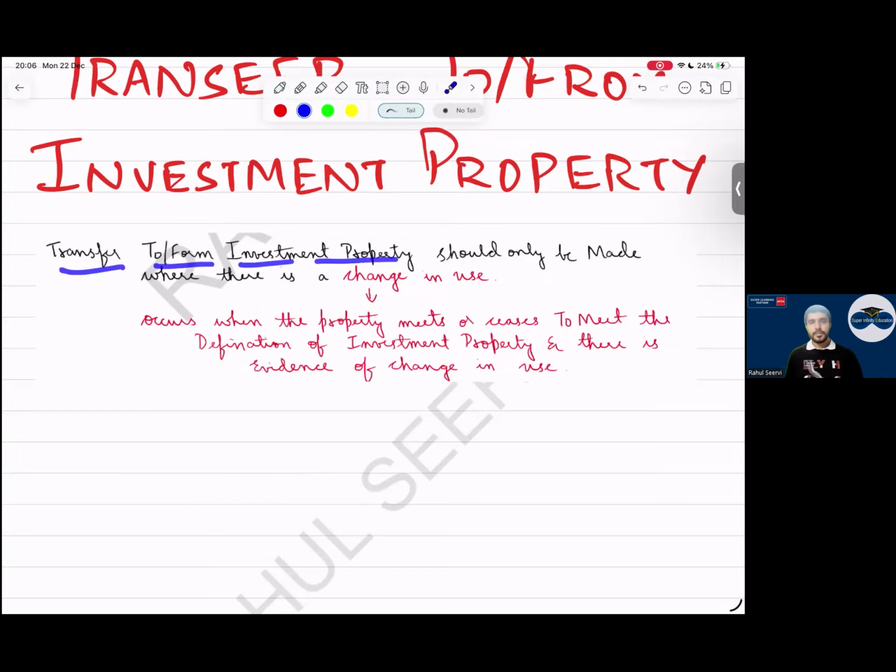Transfer to or from investment property should be made where there is a change in use. Can I say when there is a change in use? Yes, sir. When there is a change in use, we will shift it. It occurs when the property meets or ceases to meet the definition of investment property and there is evidence of change in use. Can I say there should be some evidence? Now we are not using it for business, now we are renting it out. What is the evidence? Can I say every month I am getting rent? That is the evidence. Yes, sir.